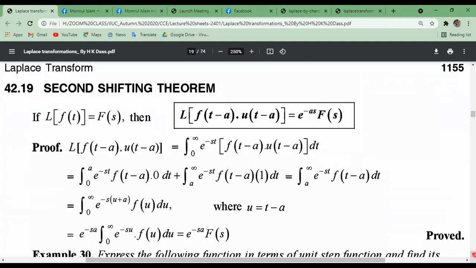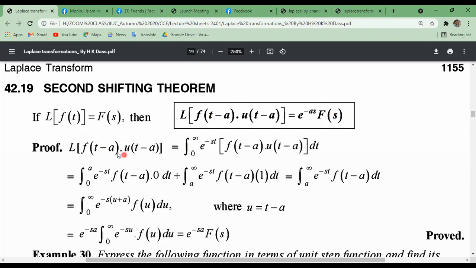Now another one, the second shifting theorem or second shifting property. If the Laplace transformation of f of t is f of s, then Laplace transformation of f of t minus a into u t minus a can be written as e to the power minus as into Laplace transformation of f of t. Okay, a product of this.